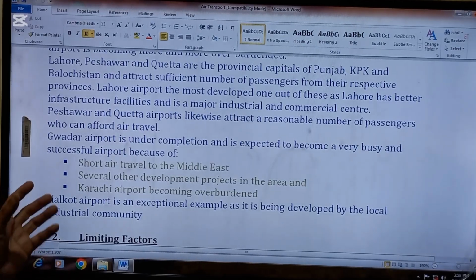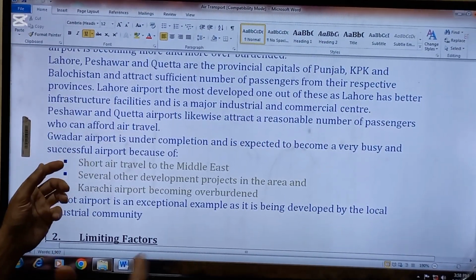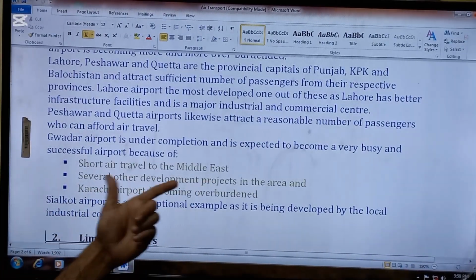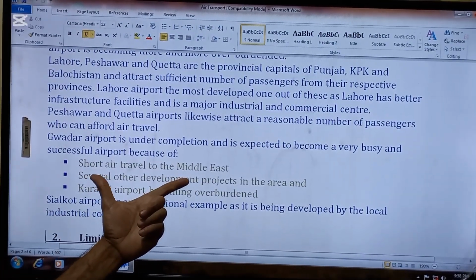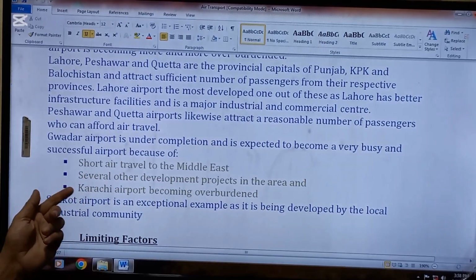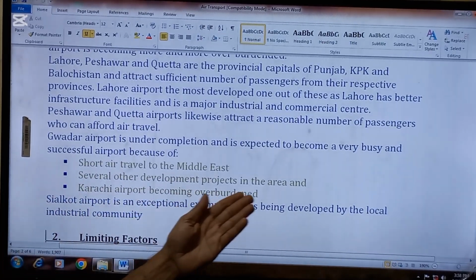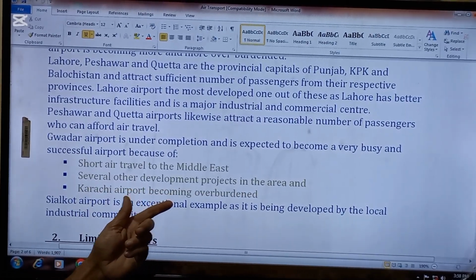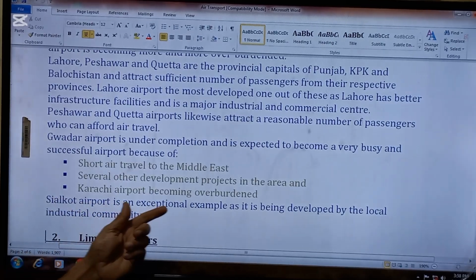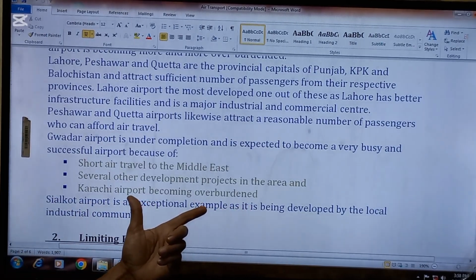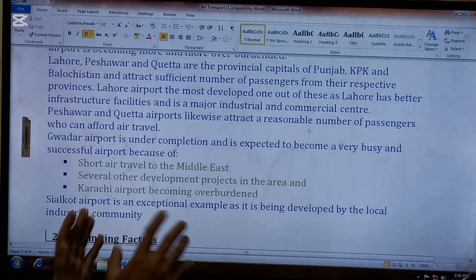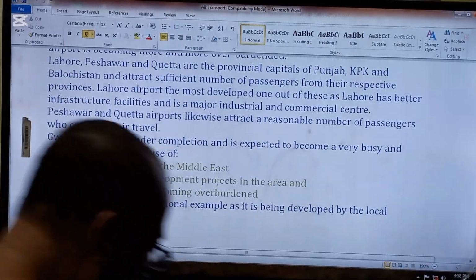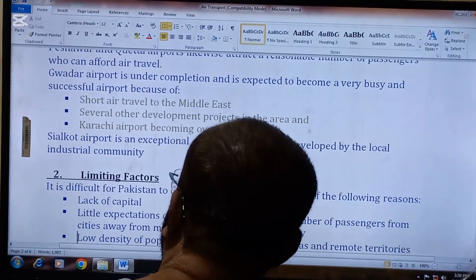What are the factors favorable to Gwadar airport to become a very busy airport in future? So points are number one, short air travel to the Middle East. This is the shortest distance between the Middle East and Gwadar in Pakistan. Next point is several other development projects in the area. In this area, a lot of development projects are being carried out. And the next point is Karachi airport is becoming overburdened, so that burden will be shifted to Gwadar airport. These are the points which are favorable to Gwadar airport to become a busy and successful airport in future.